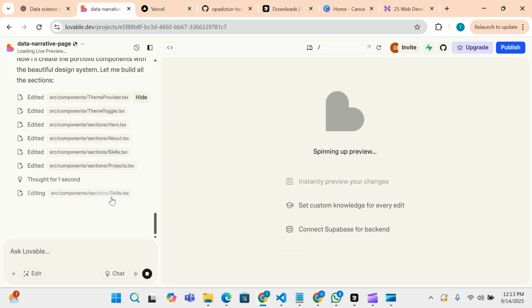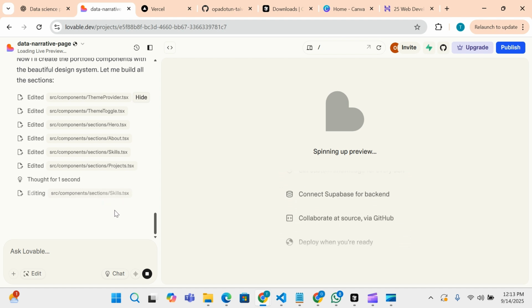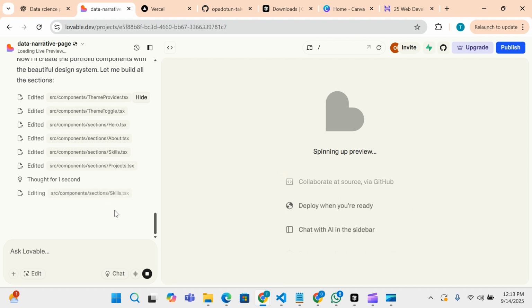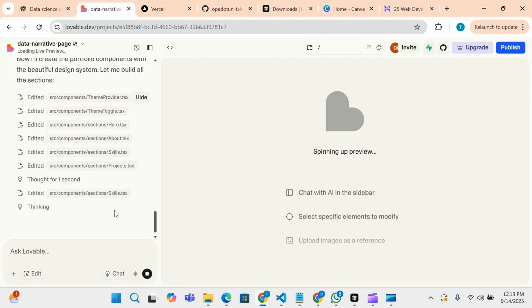So this is the skill section now. So it's in the skill section of the app now. As you can see, it's fast.